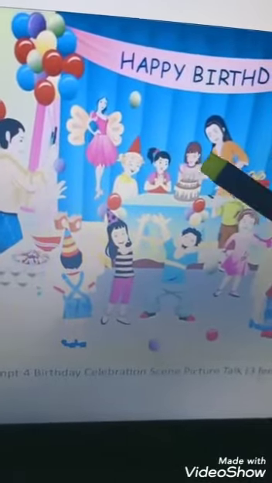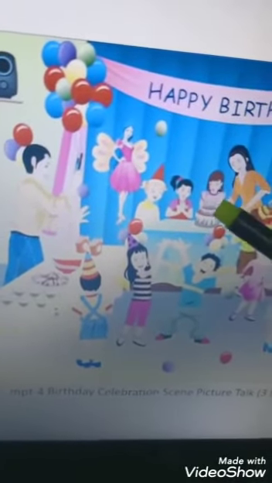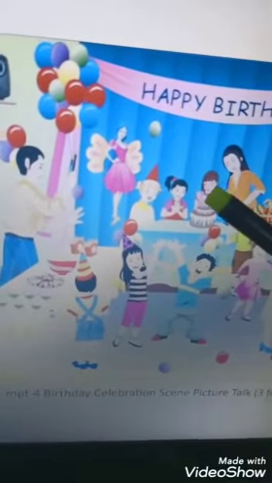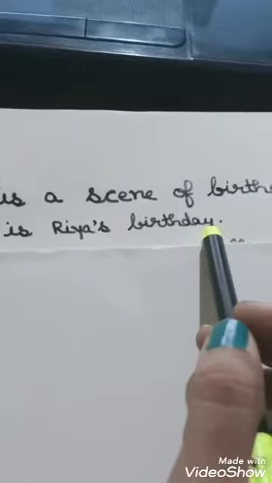Moving further, the next question in our mind is, whose birthday is this? So we can say it is Ria's birthday because here a girl is standing in front of cake. It means this is her birthday. So we can give her a name. So we can say it is Ria's birthday. The next line we have written, it is Ria's birthday.